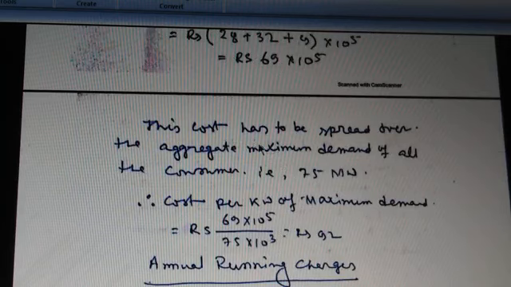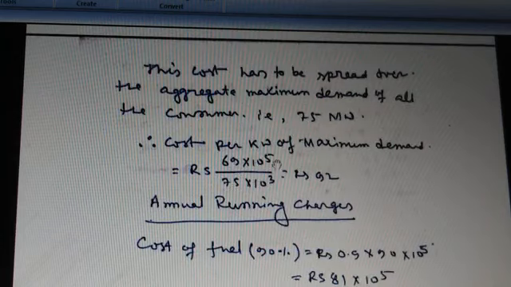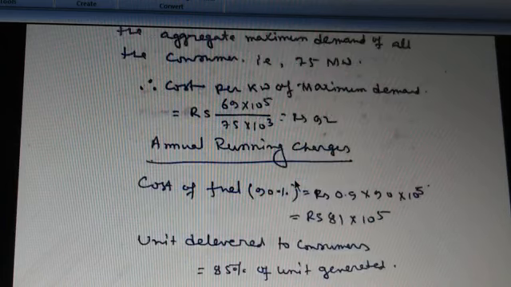This cost has to be spread over the aggregate maximum demand of all the consumers, that is 75 megawatt. Therefore, the cost per kilowatt of maximum demand equals rupees 69 into 10 to the power 5 divided by 75 into 10 to the power 3, and that equals rupees 92.